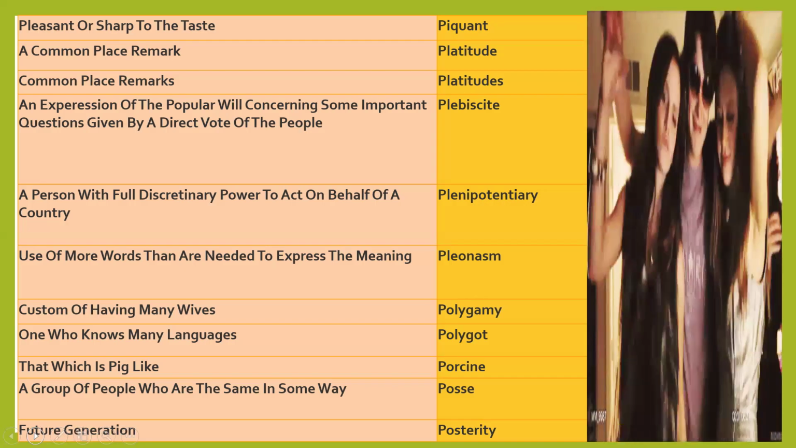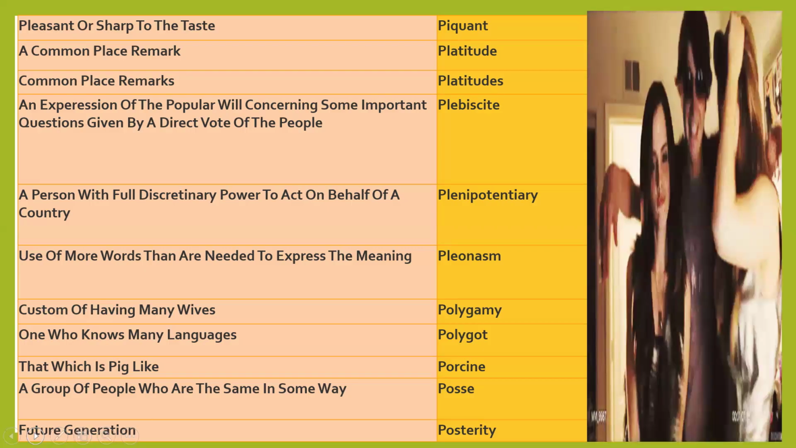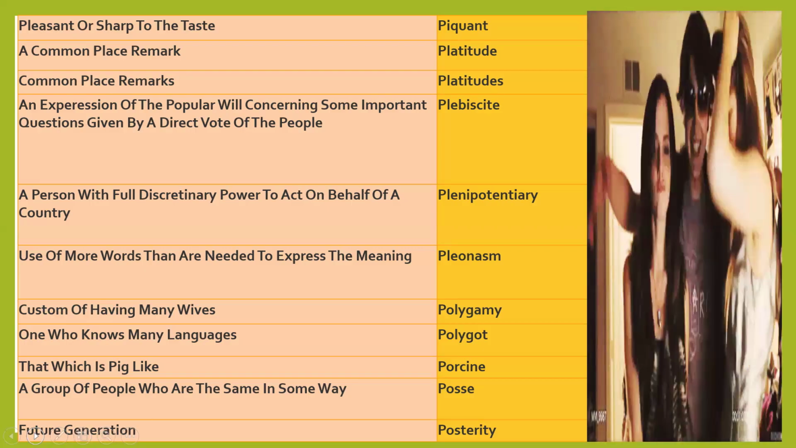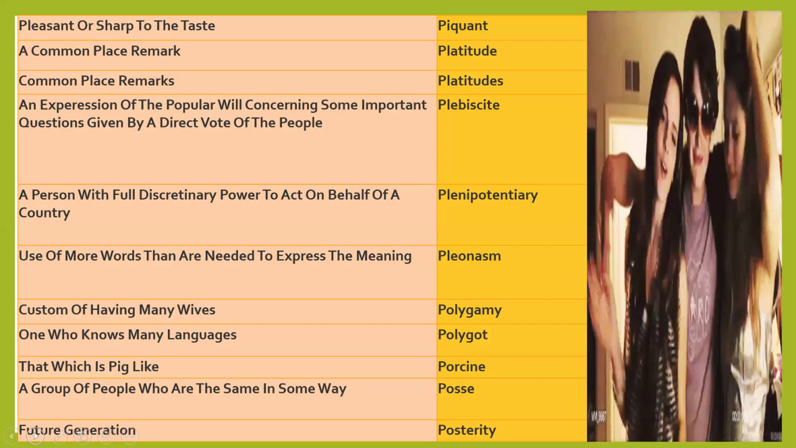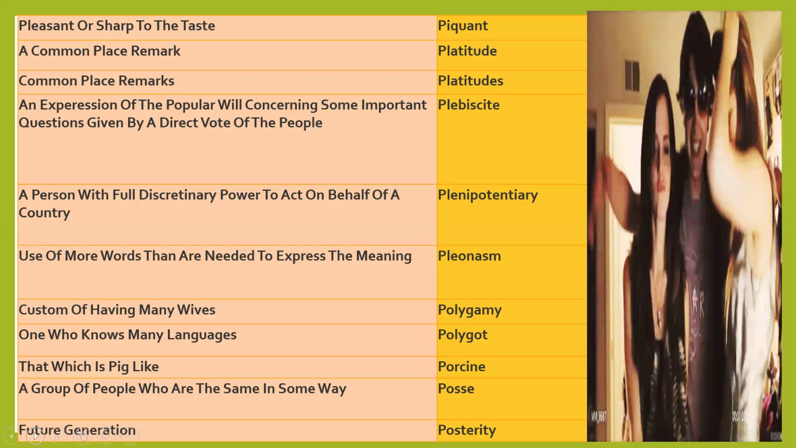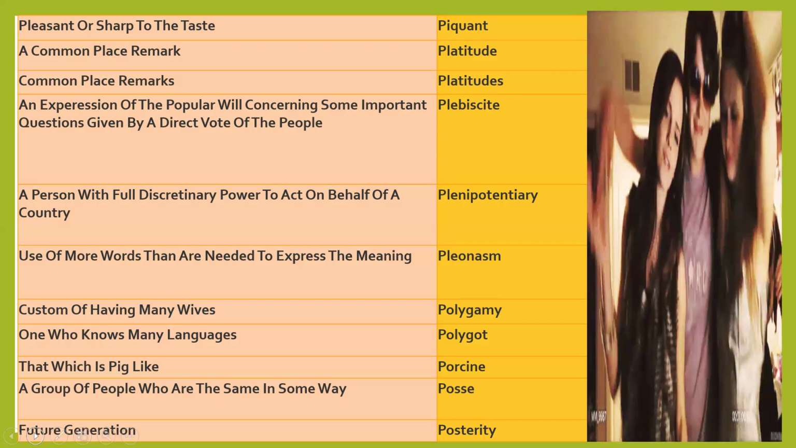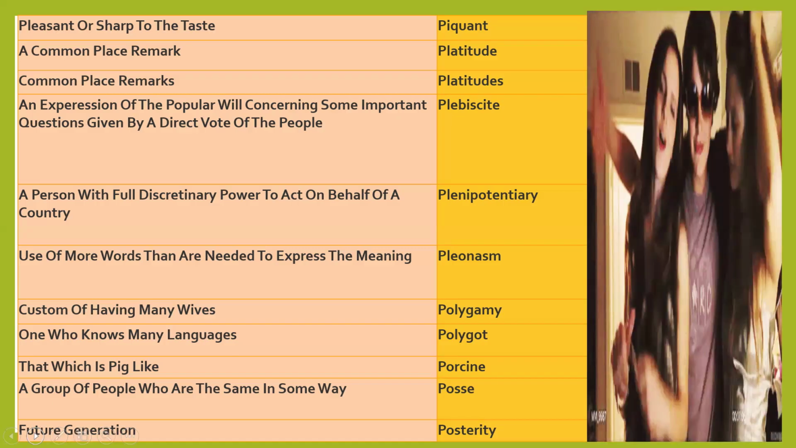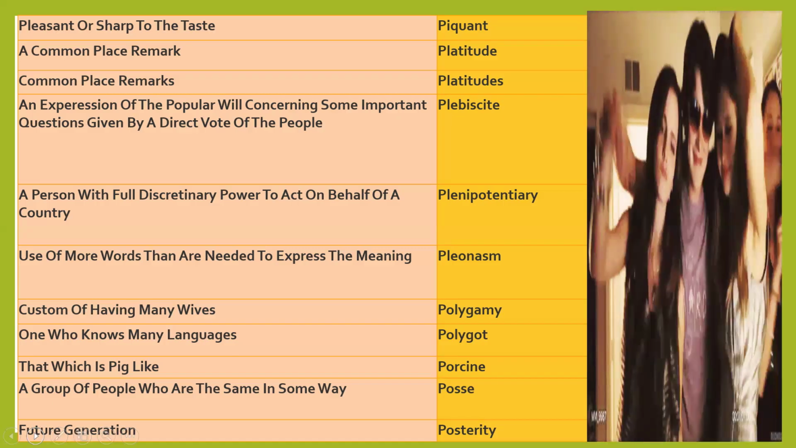Porcine means that which is pig-like. Posse means a group of people who are the same in some way. A group of peers, a group of friends whose likes and dislikes are the same. So, posse.